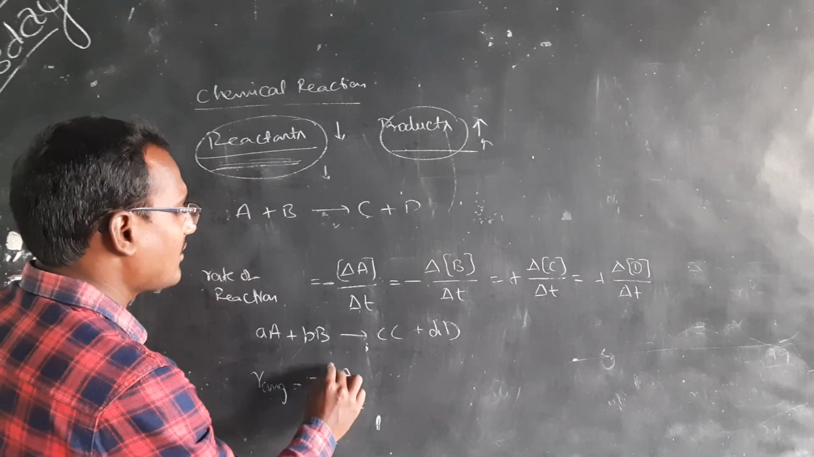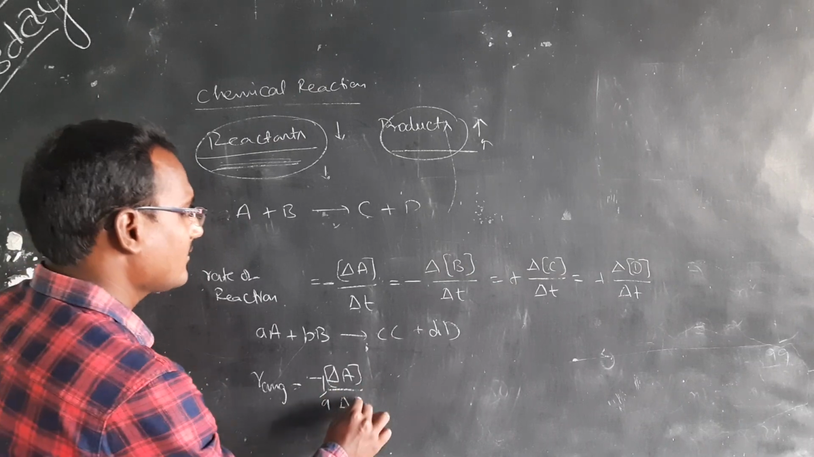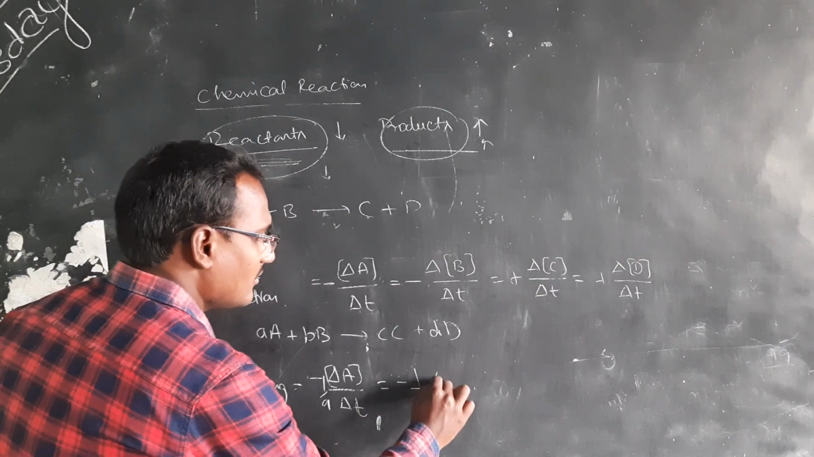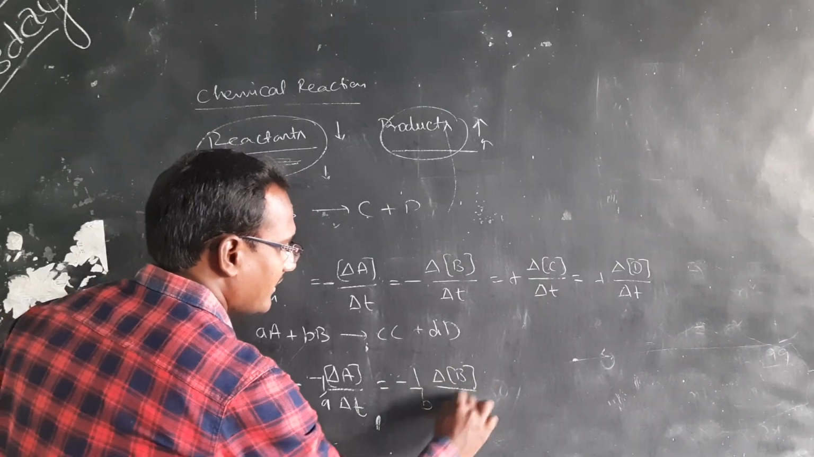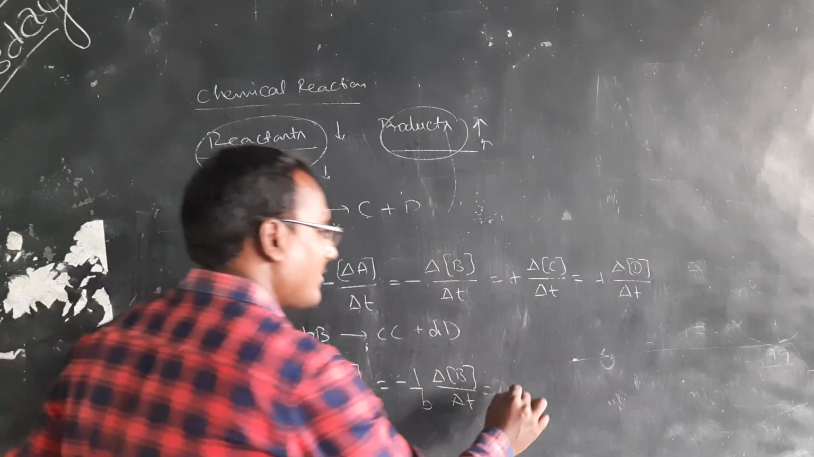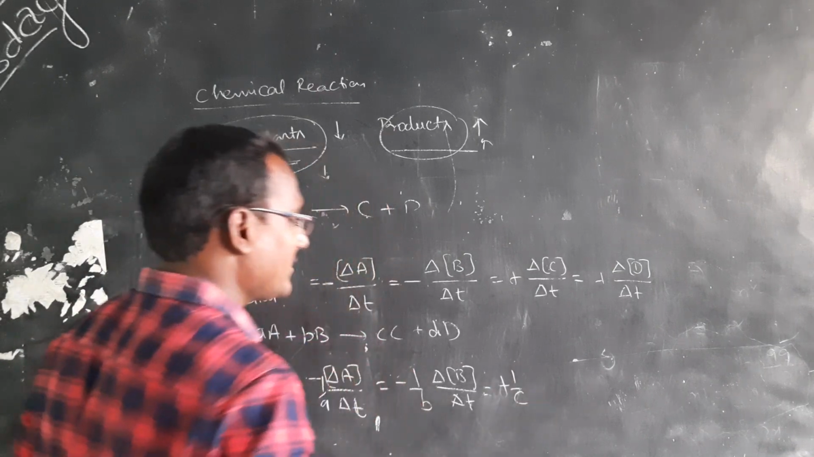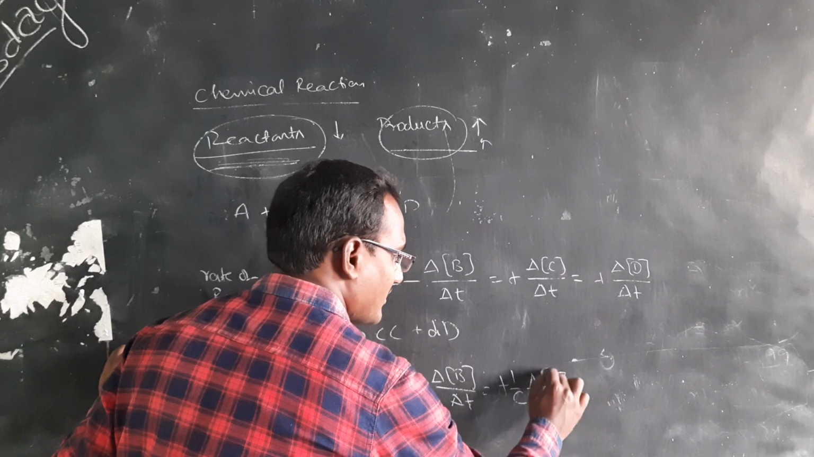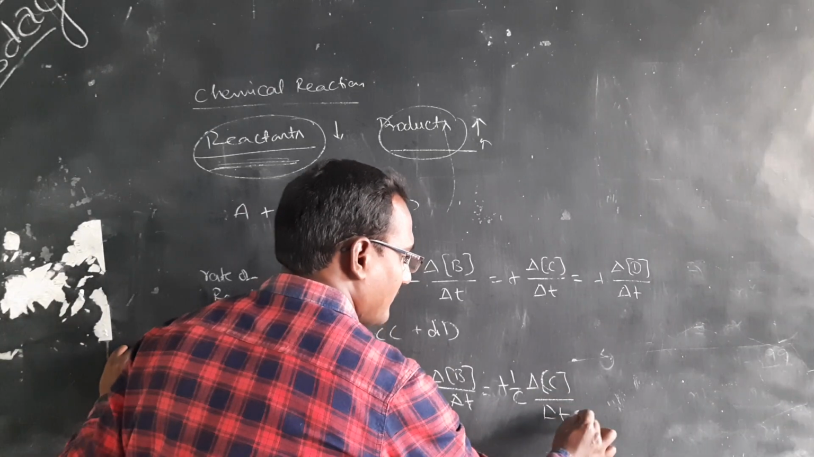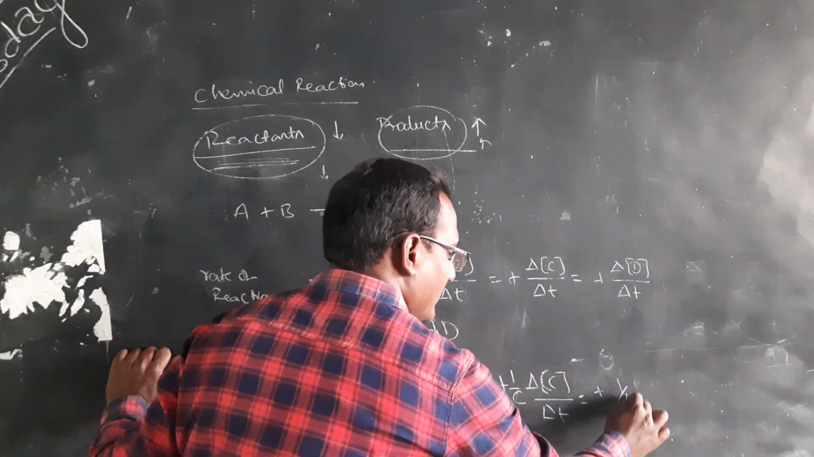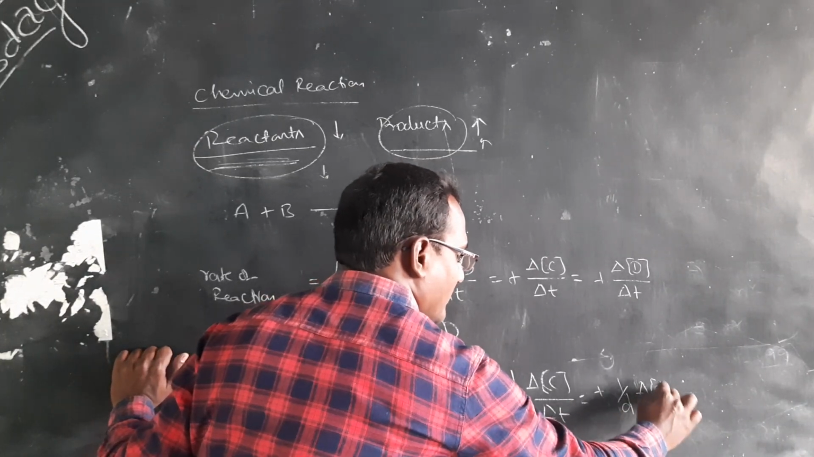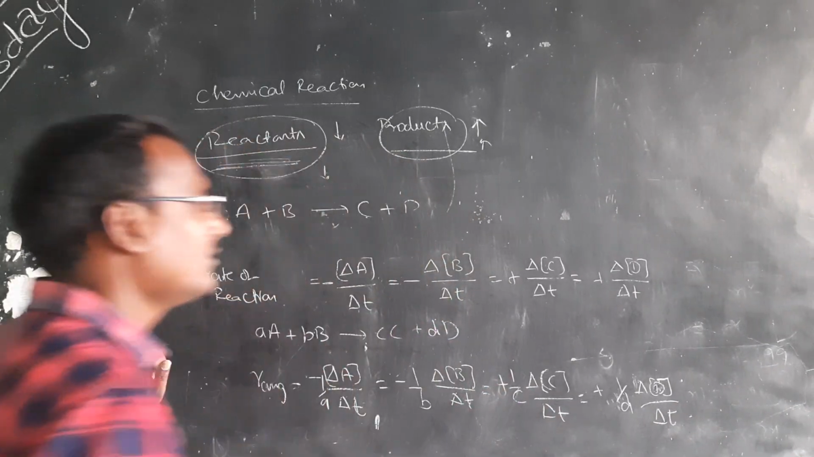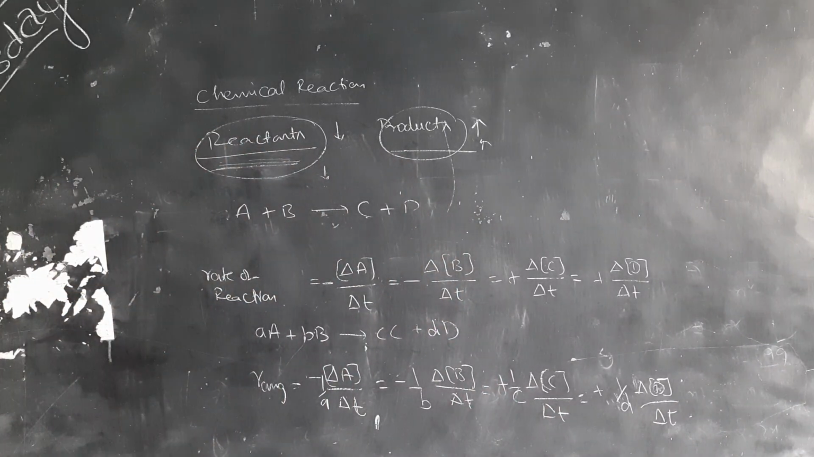Minus 1 by A into delta concentration of A by delta T, that is equals to minus 1 by B into delta concentration of B by delta T, that is equals to plus 1 by C into change in concentration of C by delta T, that is equals to plus 1 by D into change in concentration of D by change in time. This is the average rate.